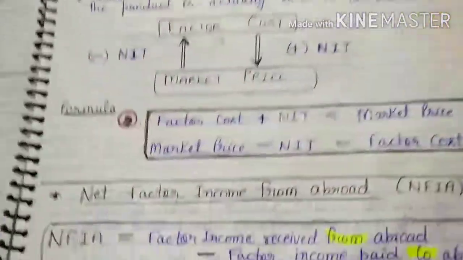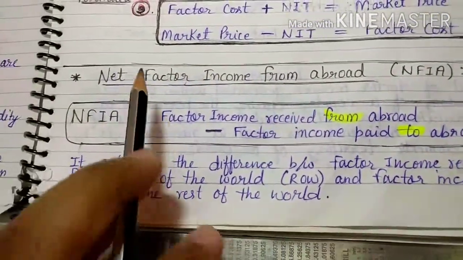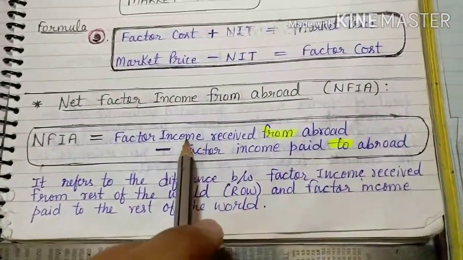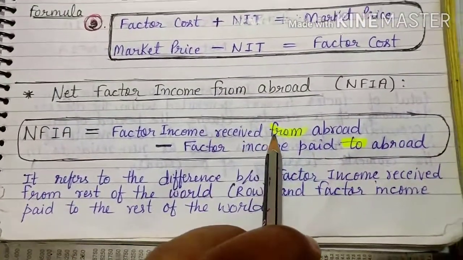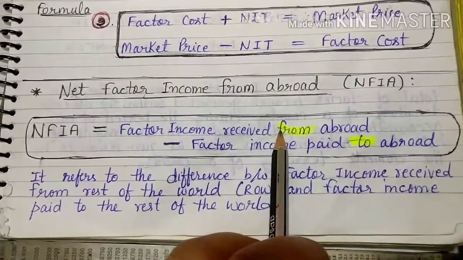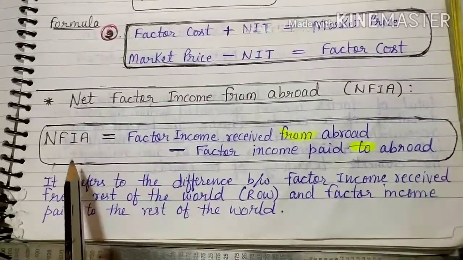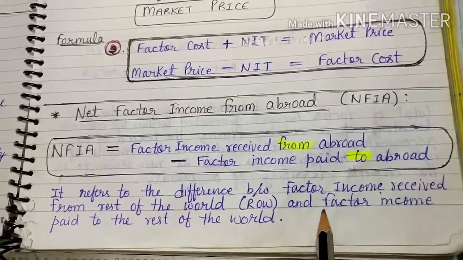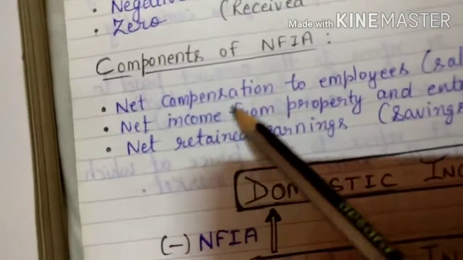So it will become national income. You will understand more clearly by this. Look here: net factor income from abroad. How does this net come? When we subtract factor income paid to abroad from factor income received from abroad. Whatever our residents earn from other countries. So NFIA refers to the difference between factor income received from the rest of the world and factor income paid to the rest of the world.